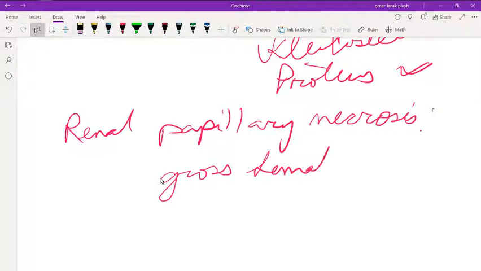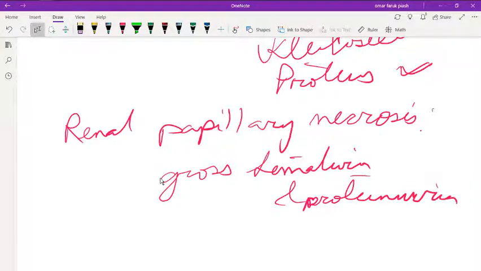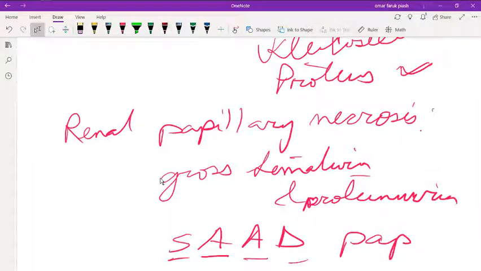The causes are SAT PAPA: sickle cell disease, acute pyelonephritis, analgesics, diabetes, and PAPA is papillary necrosis.